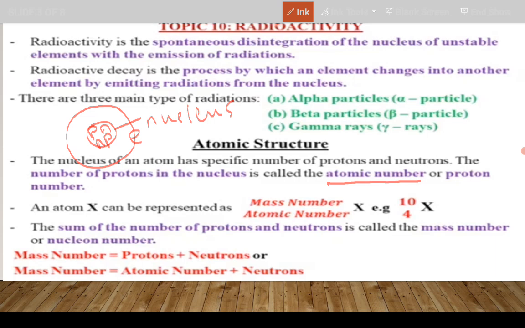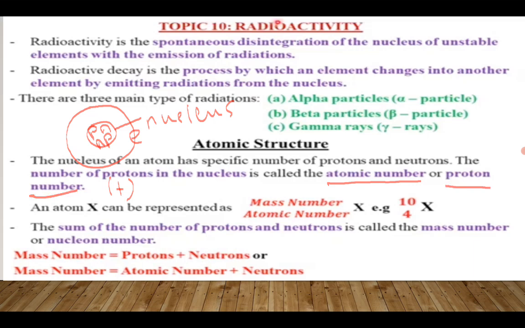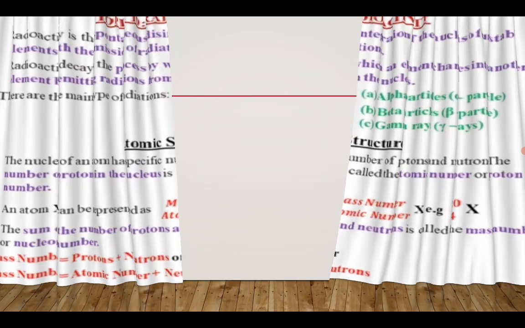The number of protons, which are positive charges, in the nucleus is called atomic number. But since we are talking about the number of protons, it can also be called proton number.